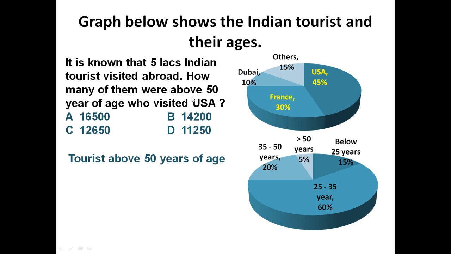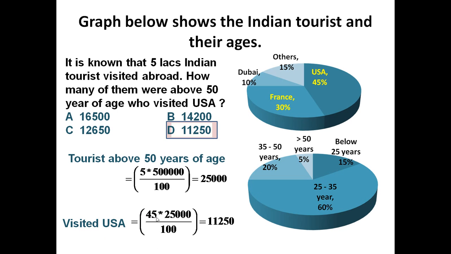Total tourists visited 5 lakh. So 5% of 5 lakh means 5 into 5 lakh divided by 100, which is equal to 25,000. It means if total 5 lakh tourists visited abroad, out of 5 lakh, 25,000 tourists were of age more than 50 years. Now out of this 25,000, the tourists who visited USA are 45%. So let us determine tourists visited USA is equal to 45 into 25,000 divided by 100, because 45% of total tourists visiting abroad go to USA.